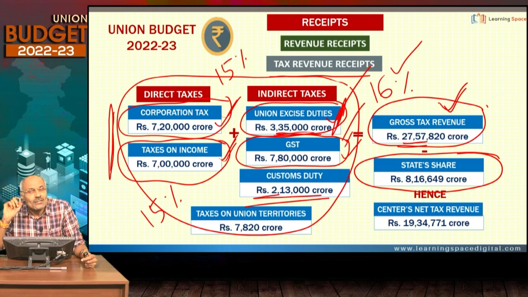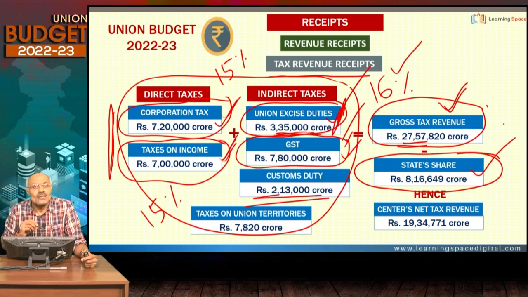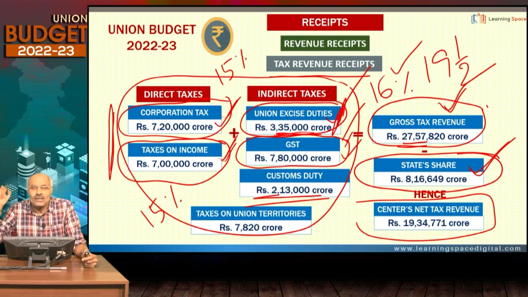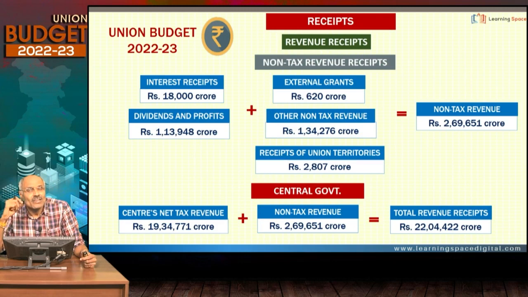After that, 41% go to the states, and that becomes 8 lakh crore. So 8 lakh crore goes to the states, and after that, the center's net tax revenue will be around 19.5 lakh crores of rupees. This is the center's net tax revenue.